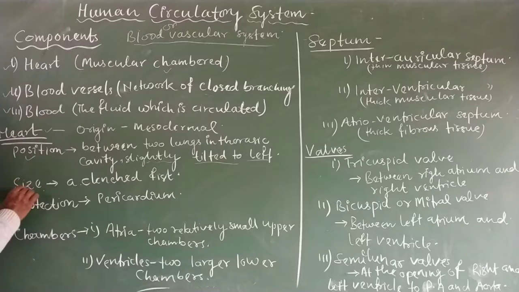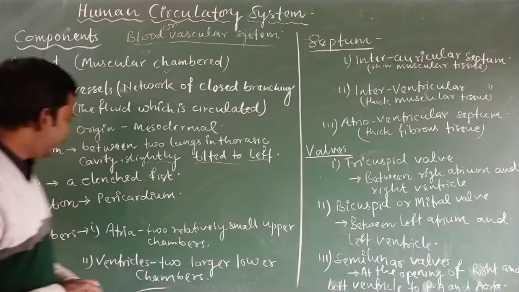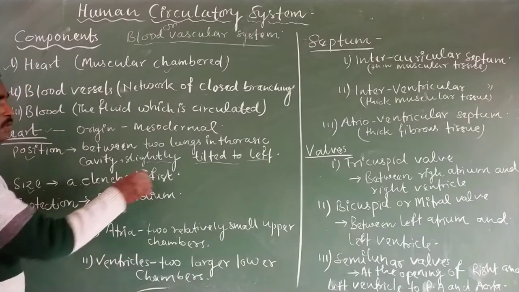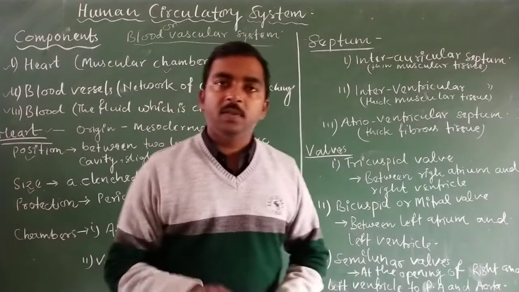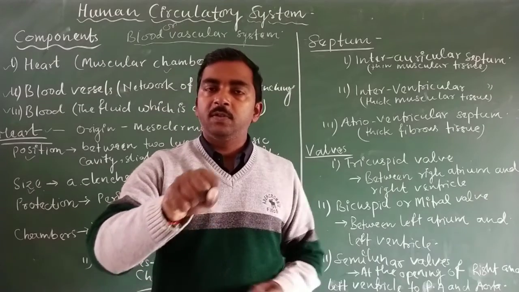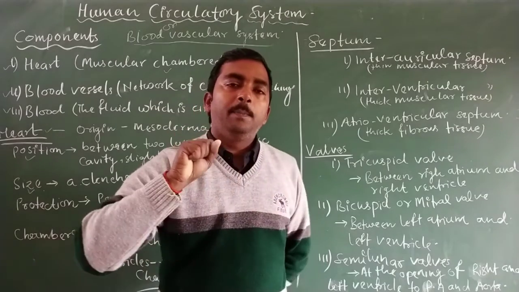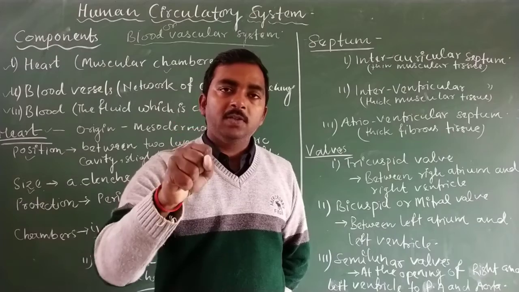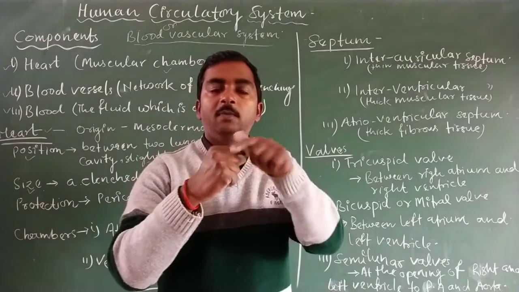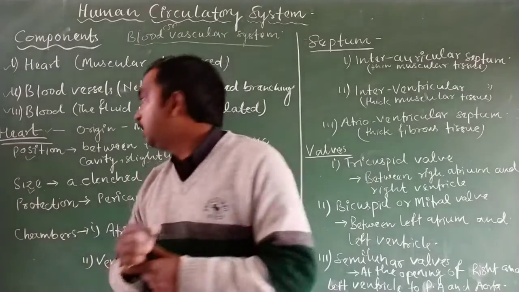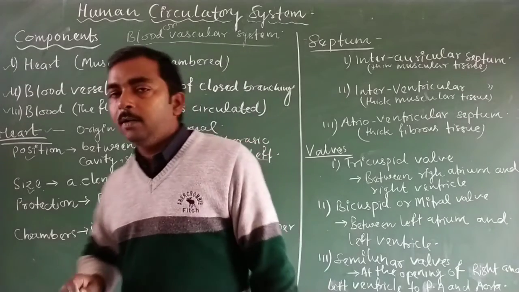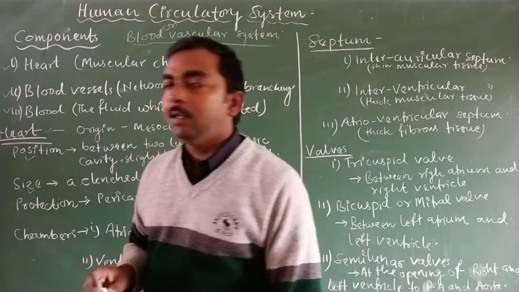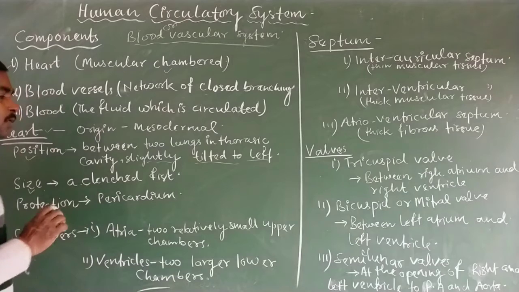Now, the size of the heart. The size of the heart is similar to a clenched fist. If we make a clenched fist, this is the size of our heart. And the weight of the heart varies from male to female.